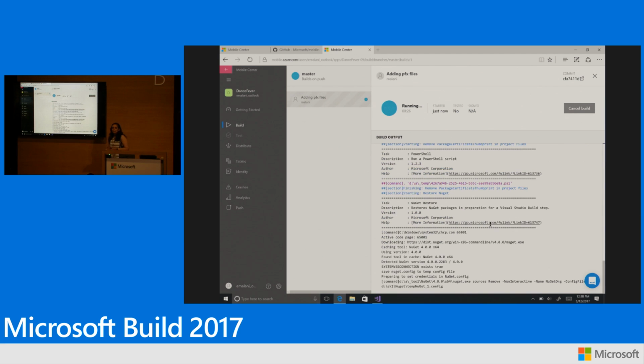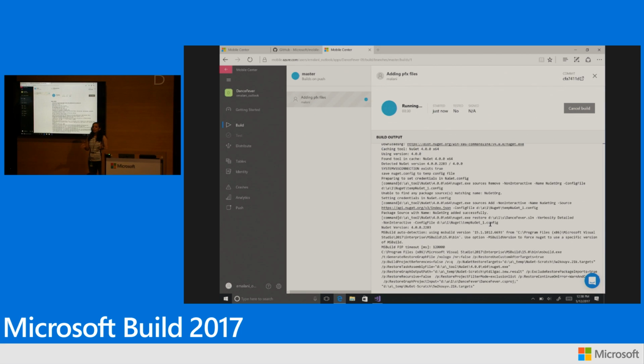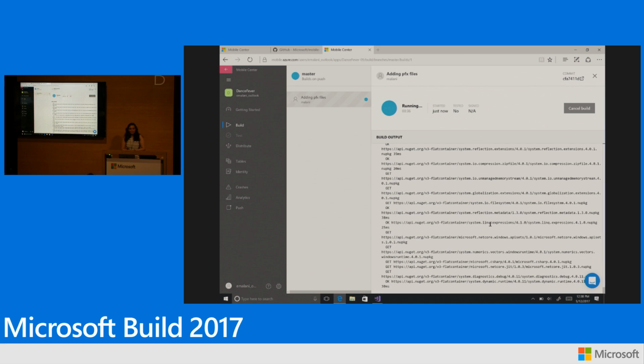Isn't that great? I mean, just a few button clicks, few configurations that you have to set up, and you're all done with onboarding your UWP app in Mobile Center. Awesome.